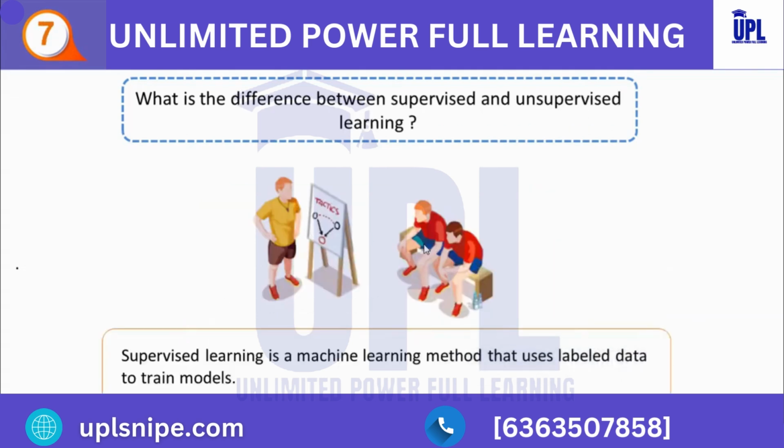Okay guys, so the next question we are having is, what is the difference between supervised and unsupervised learning? Supervised learning is a machine learning method that uses labeled data to train models. For example, here you can see how a player learns in the presence of his coach. So this is an example of supervised learning.